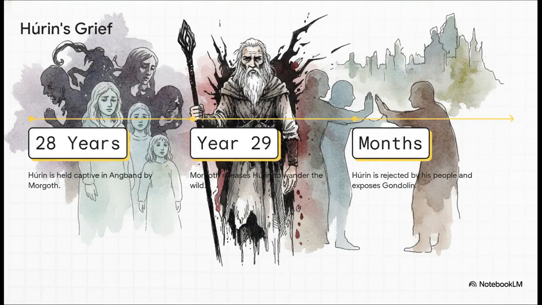The destruction of an elven kingdom actually begins with a calculated psychological move. Morgoth decides to release Húrin from captivity. Think about this. After 28 agonizing years chained up in Angband, being force-fed twisted visions of his family's suffering, Húrin is finally released in year 29. He's this grim, white-haired man carrying a black staff. But instead of a joyful, triumphant return, his own people shun him. They actually believe he's in league with Morgoth. So he becomes this walking curse, and his manipulated freedom brings disaster wherever he goes.